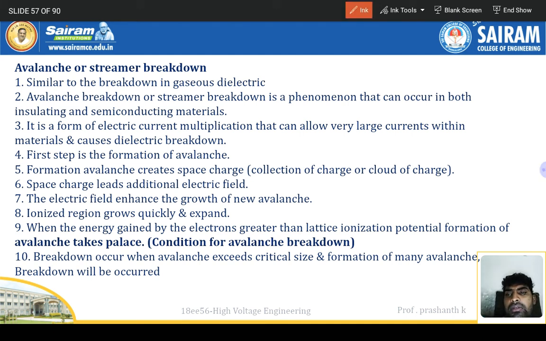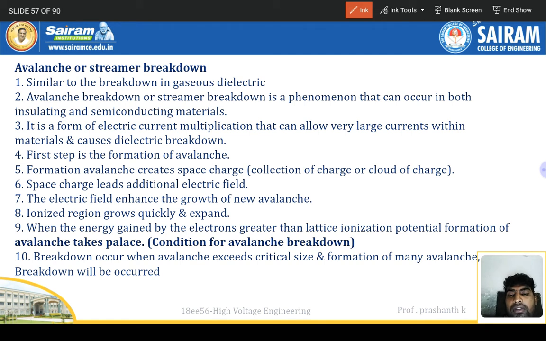So, avalanche or streamer breakdown. The avalanche and streamer theory we already discussed, similar to the breakdown in gas dielectrics. Avalanche breakdown or streamer breakdown is a phenomenon that can occur in both insulating as well as semiconducting materials.